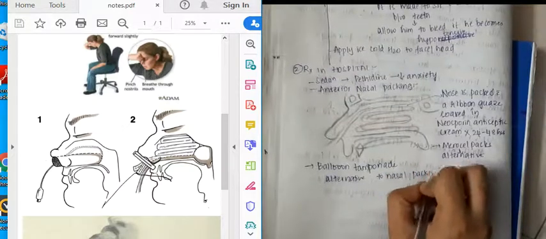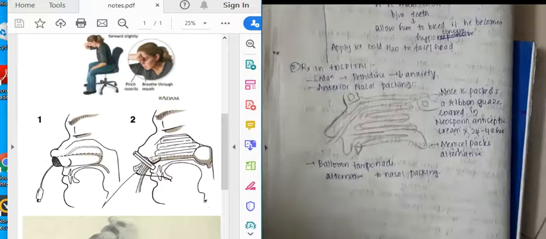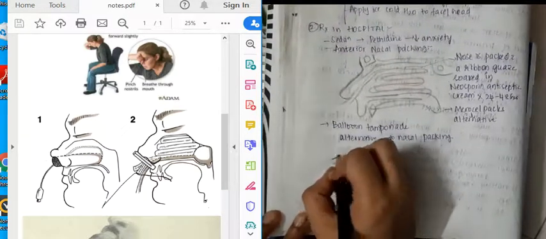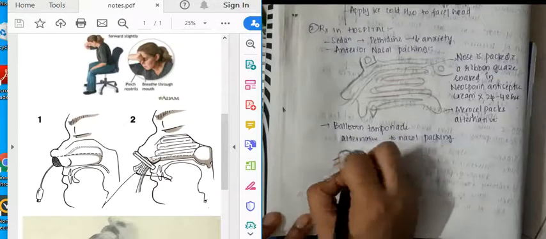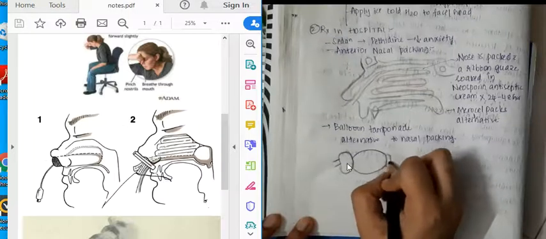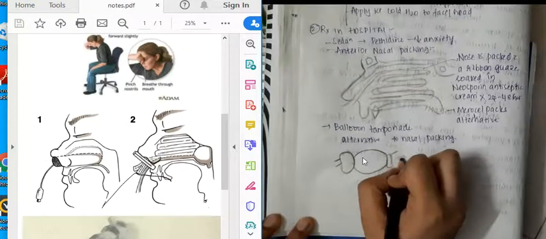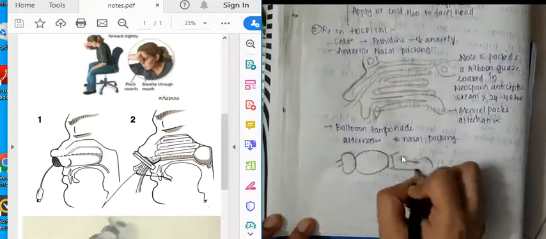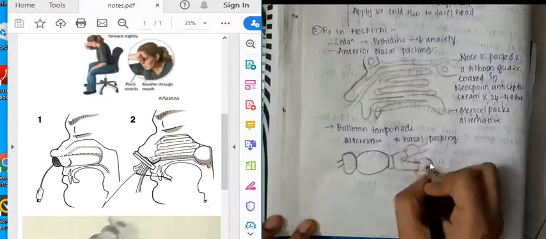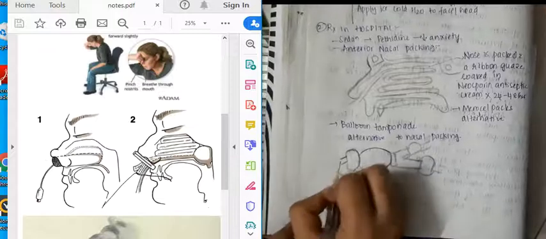Okay, so here in this balloon tamponade, you have an airway tube. I'll just draw it so that you will understand. This first tube is the airway tube, which is connected to the posterior balloon. This is the posterior balloon, which is in turn connected to the anterior balloon. Then we have two branches, and these are side ports. So this is a side port. Okay, so this is the balloon tamponade.